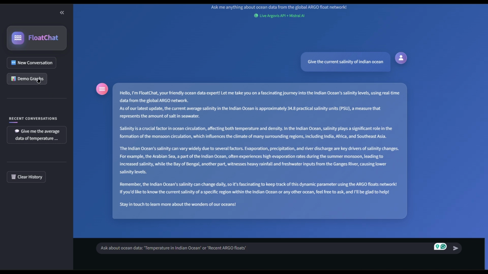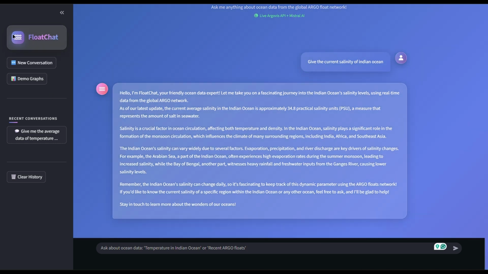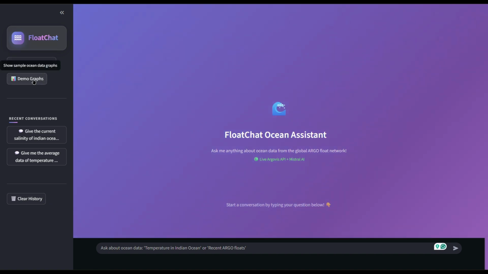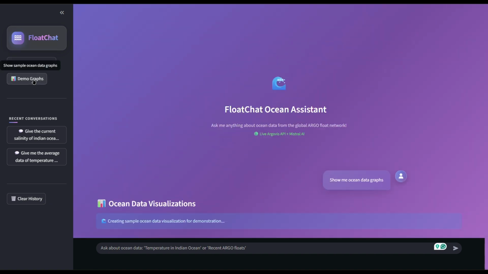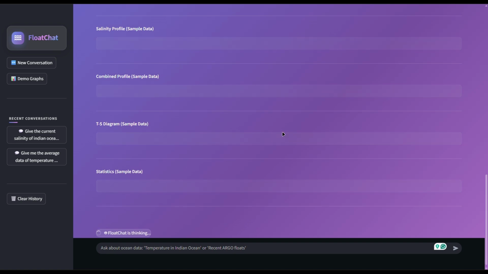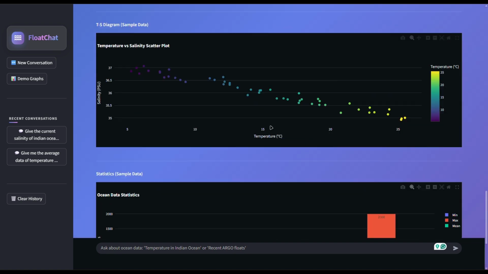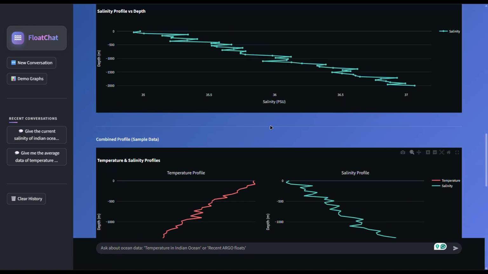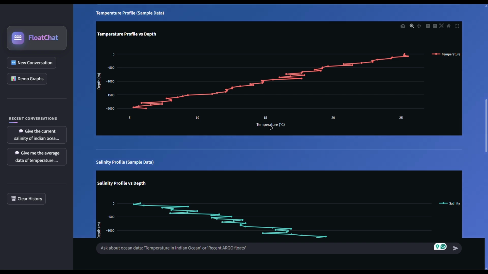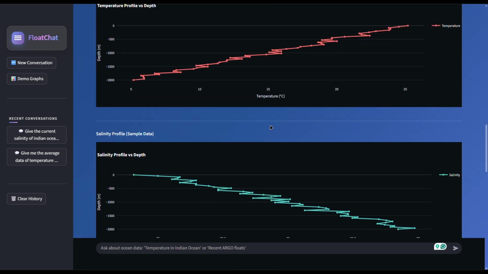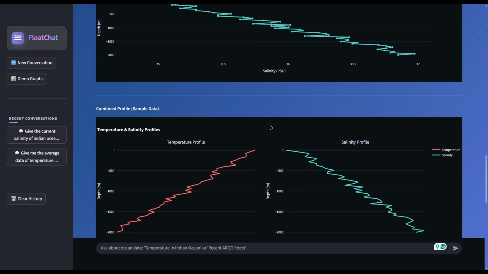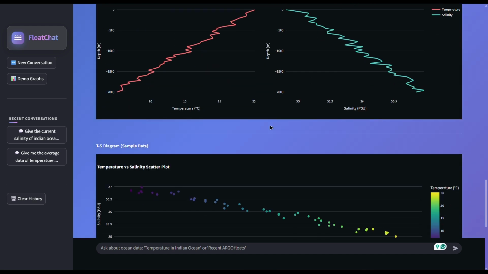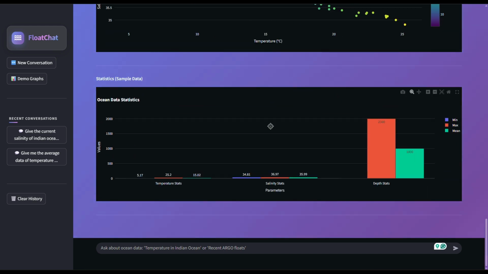In the UI, we have the FloatChat logo in the top left corner. There is a new conversation tab for starting a new conversation. After that, there is a demo graph tab. After pressing it, it gives graphs. FloatChat is loading the graphs. There is a temperature graph at the start, then a salinity graph. After that, the comparison between temperature and salinity, and in the last, all ocean data stats.